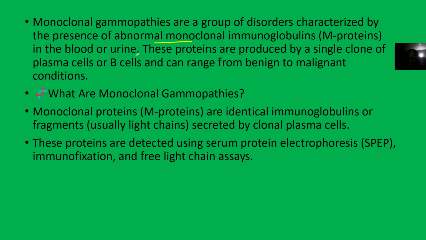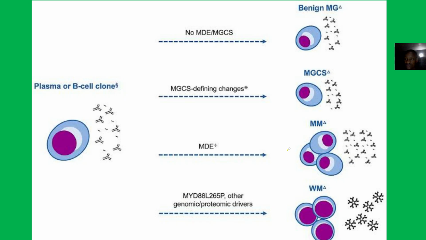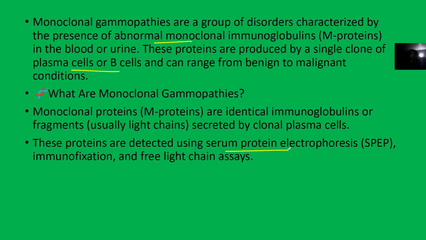The proteins are usually produced by what? A clone of plasma cells or B cells. Monoclonal proteins are identical immunoglobulins or fragments. They are secreted by clonal plasma cells. Clonal plasma cells just simply means plasma cells that are growing without checks and balances. These proteins are detected using serum protein electrophoresis. You do electrophoresis to look at all those gamma bands, alpha bands, to see the abnormal proteins.